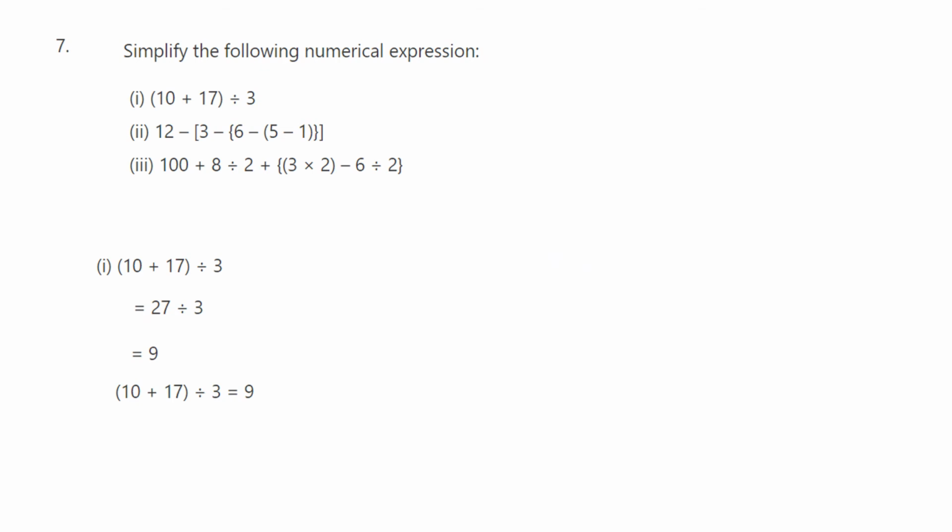Seventh one, simplify the following numerical expression. So first one, opening bracket of 10 plus 17 closing bracket divided by 3 using BIDMAS rule. So first bracket. So 10 plus 17, 27 divided by 3. 9 3s are 27. Therefore our answer is 9.